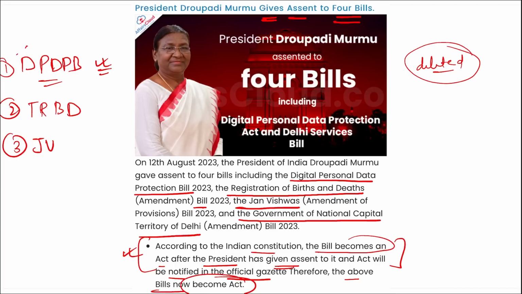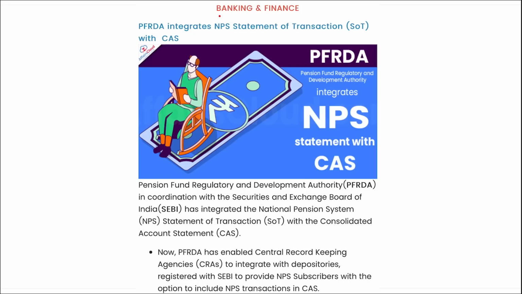So a question can be asked, when does a bill become an act? When it is assented to by the President of India. Correct? So these were the 4 bills that were recently passed by the President of India, and now they will become acts, right? Next is related to your banking and finance.